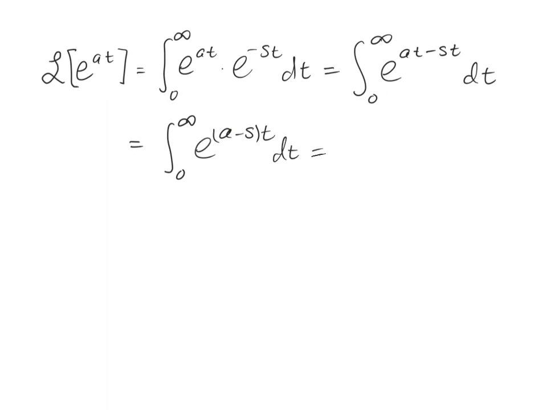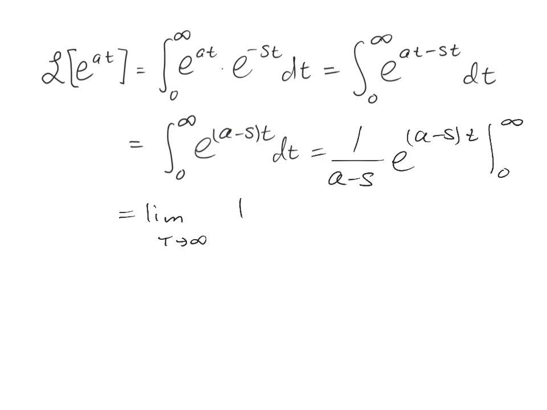And once again, a simple u substitution will just give us 1 over a minus s e to the a minus s times t from 0 to infinity. Once again, we go ahead and rewrite this as a limit. So it's the limit as t goes to infinity of 1 over a minus s e to the a minus s times t from 0 to capital T. And now I'll go ahead and evaluate that integral.